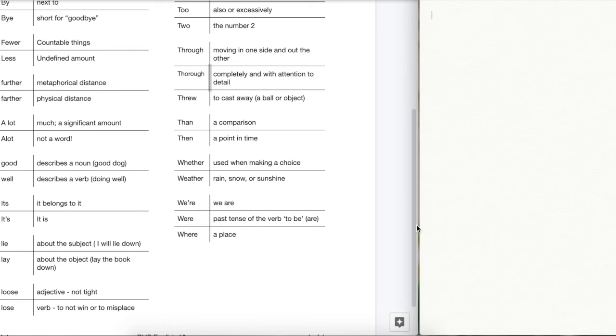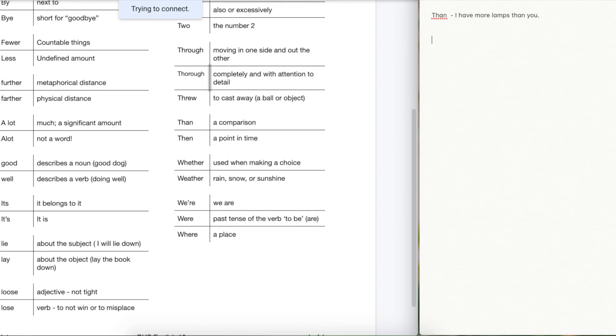We're almost finished. Let's take a look at than versus then. This is another one that many people probably know right away, but than is a comparison. I have more, oh geez, what do I have? I have so many lamps. I'm a lamp collector. I have more lamps than you. Yeah, it's a comparison. I than you.